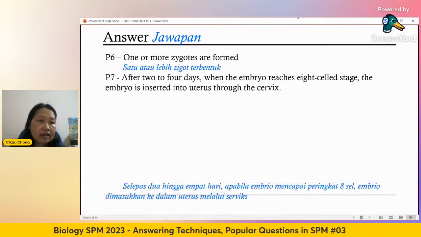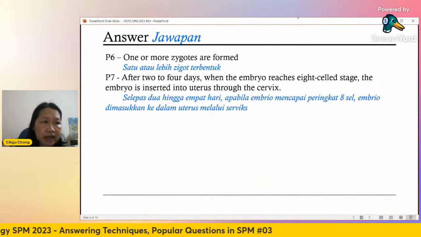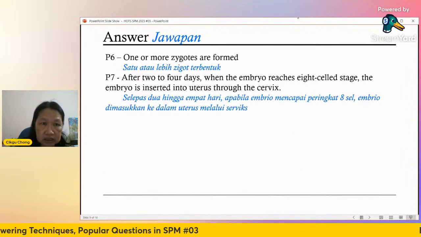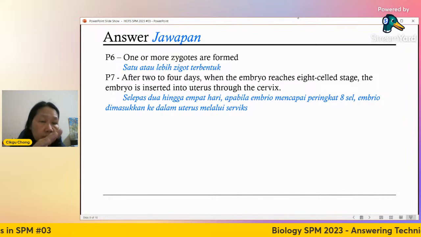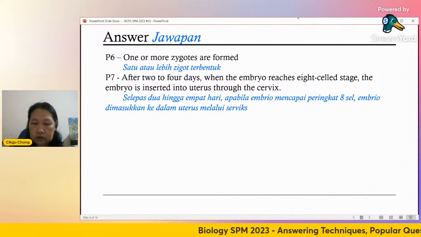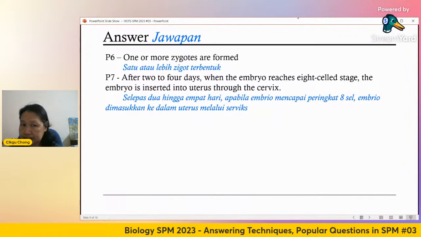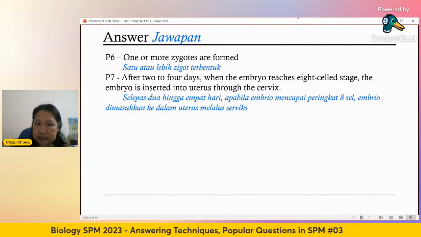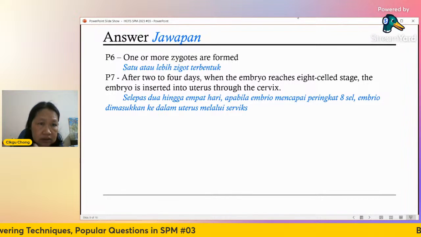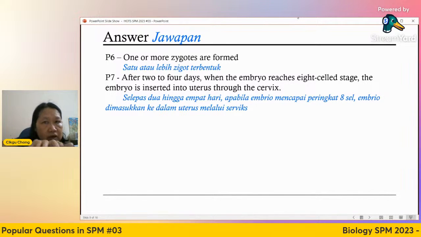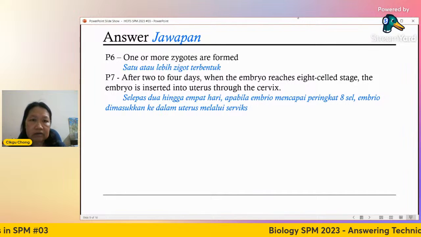All right. Then after 2 or 4 days, you keep it there, giving nutrient and oxygen and all that. So it will mature first. It will become from zygote to 2 cell, 4 cell, 8 cells. Once it reaches the 8 cells, this thing is called embryo now. We don't call it zygote. Zygote is only 1 cell. Once it continues to 2 cell, 4 cell, 8 cell, it's called embryo.